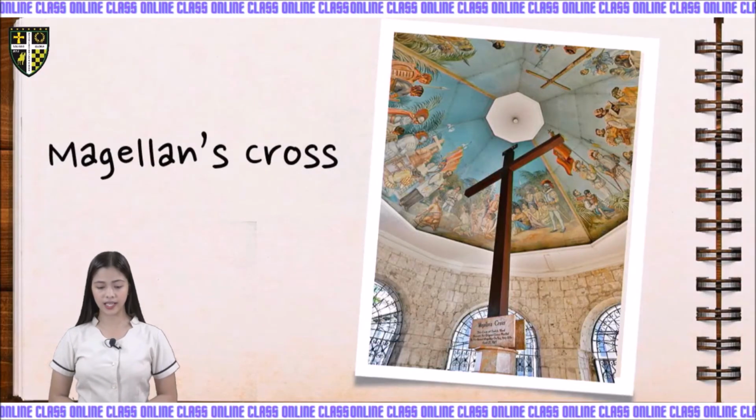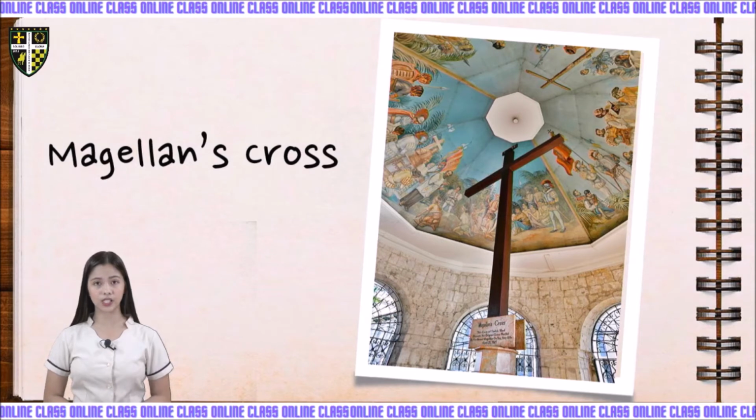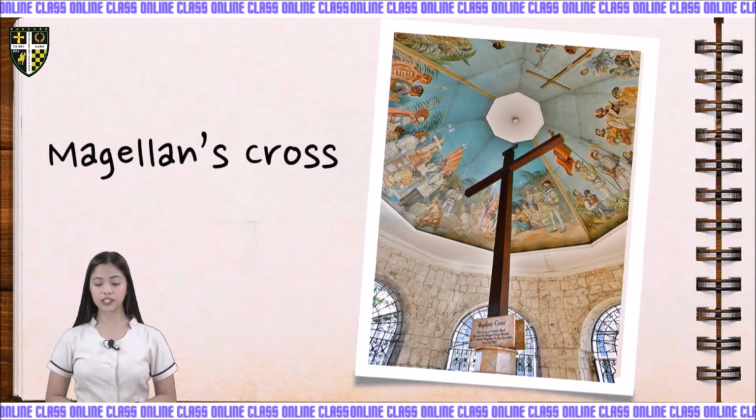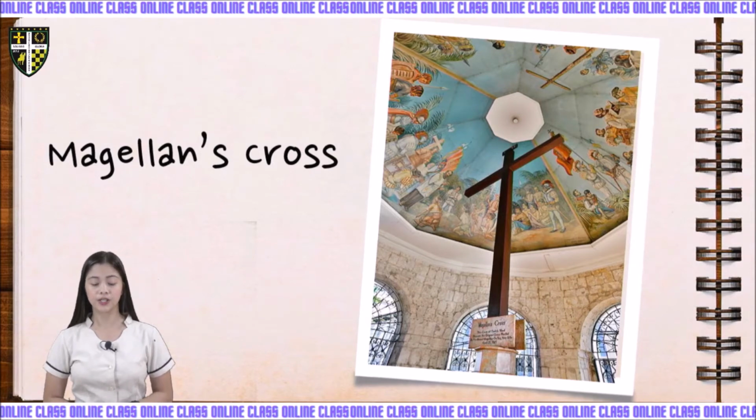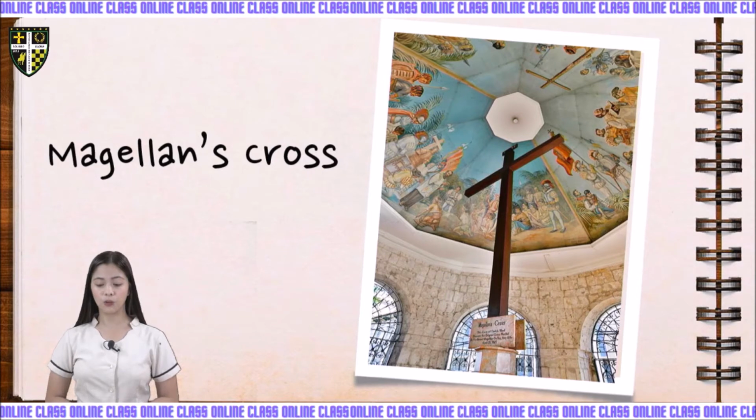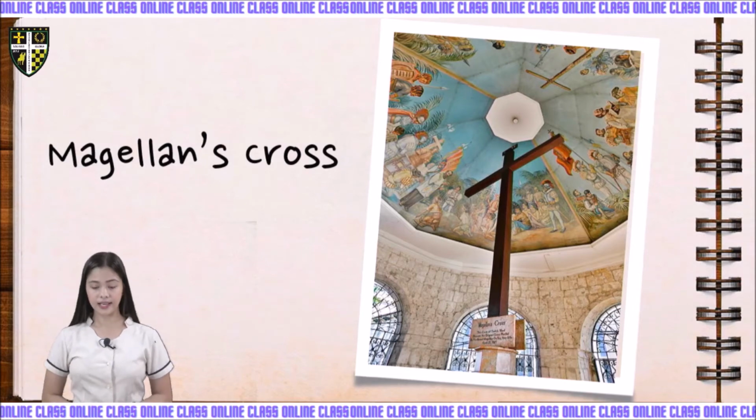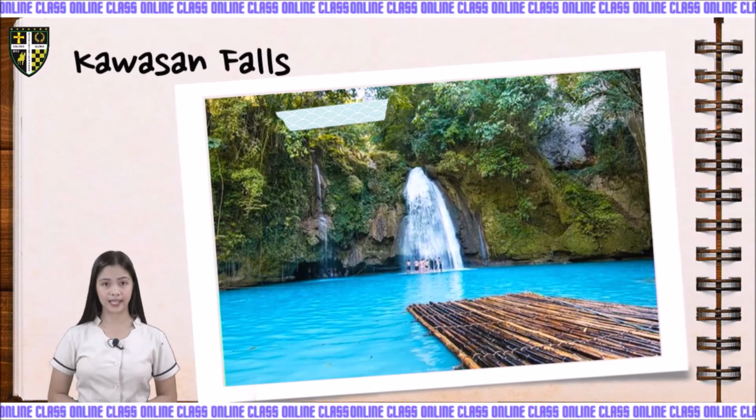The next one is the Magellan's Cross. The Magellan's Cross is a Christian cross planted by the Portuguese and the Spanish explorers as ordered by Ferdinand Magellan upon arriving in Cebu in the Philippines. The Magellan's Cross got its name from Ferdinand Magellan.